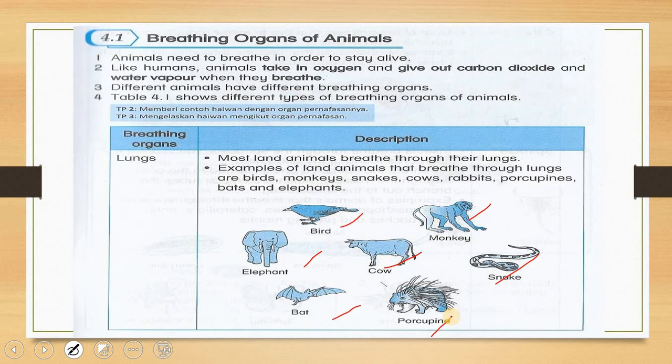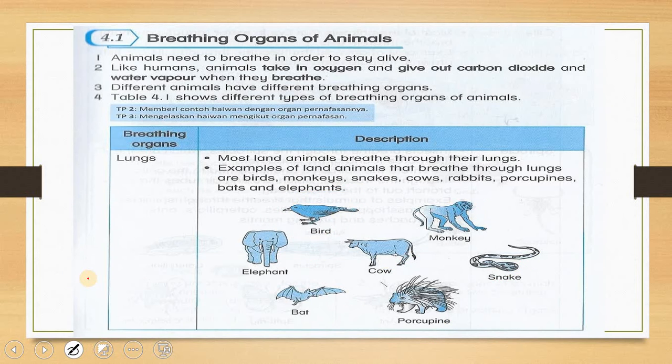Okay, so you need to remember at least 3 examples of animals that breathe through lungs, because if this question is asked in the subjective question, they usually will ask you to name 2 more animals that breathe through their lungs. Or name 2 more animals that breathe through gills. So you have to give examples. If you only remember one, it will be hard for you to answer the subjective question. So you have to remember at least 3 animals that breathe through their lungs.